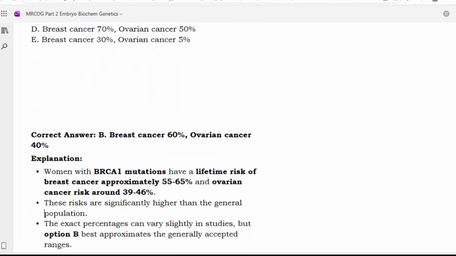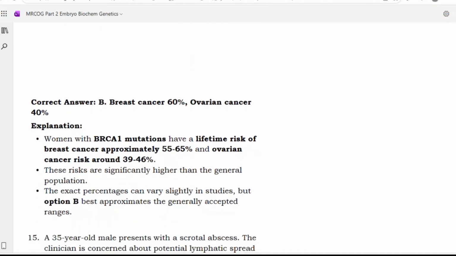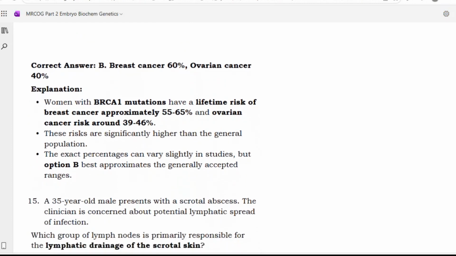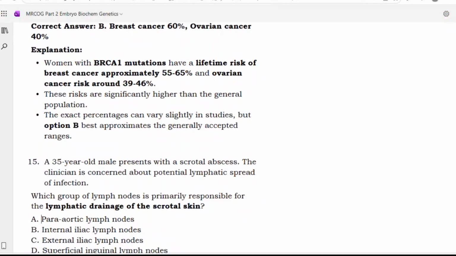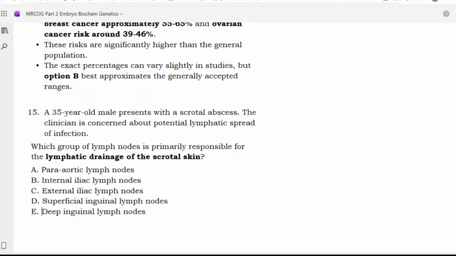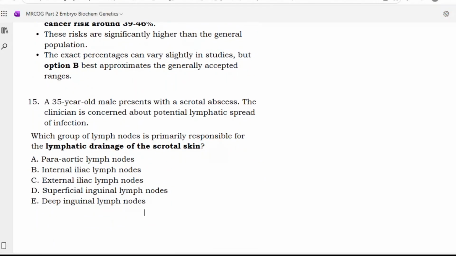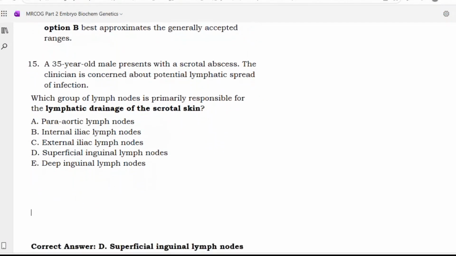Women with BRCA1 mutations have a lifetime increased breast cancer risk of approximately 55 to 65% and ovarian cancer risk of around 39 to 46%. These risks are significantly higher than the general population. The exact percentage can vary slightly in studies, but option B is the nearest one.